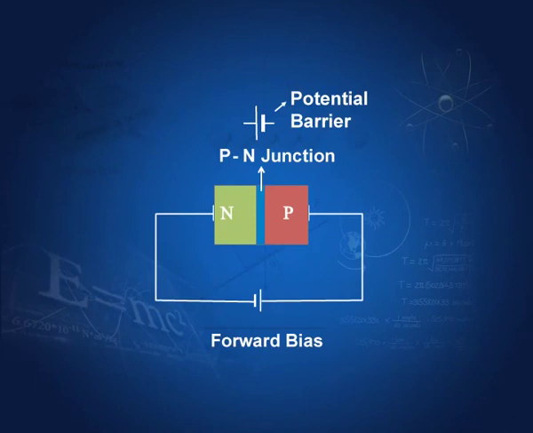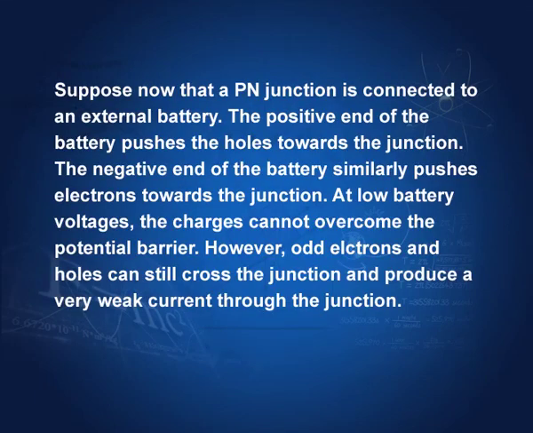The holes were not able to move because of the potential barrier, but now this external battery pushes the holes in the p side, and this negative terminal pushes the electrons from the n side. So, the negative end of the battery similarly pushes electrons towards the junction. At low battery voltages, the charges cannot overcome the potential barrier.